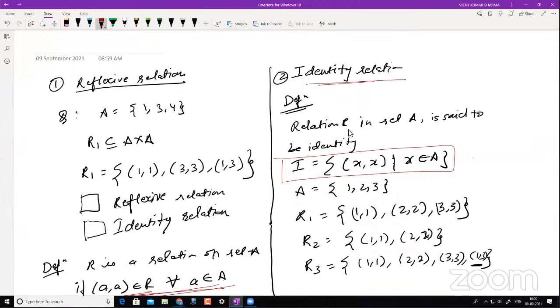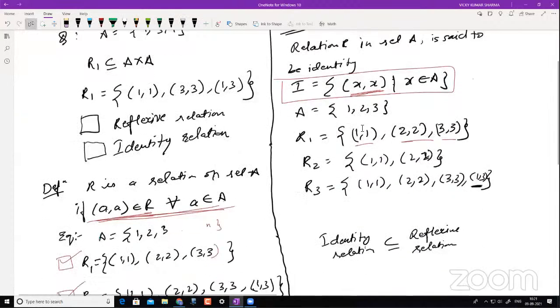In an identity relation, I can only have identity elements, that is these elements, and I cannot have other elements. That is what it means. Because you see here it implicitly says that (x, x) is basically an identity relation. It's basically a set which contains only these elements, nothing other.